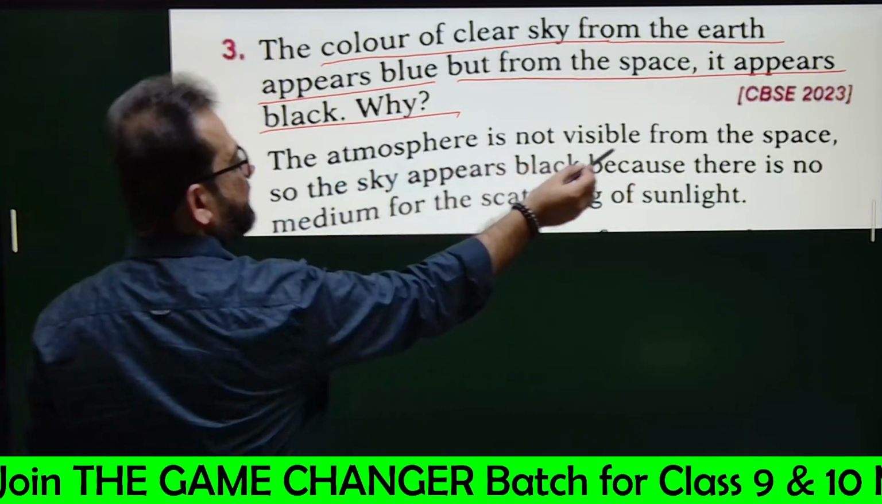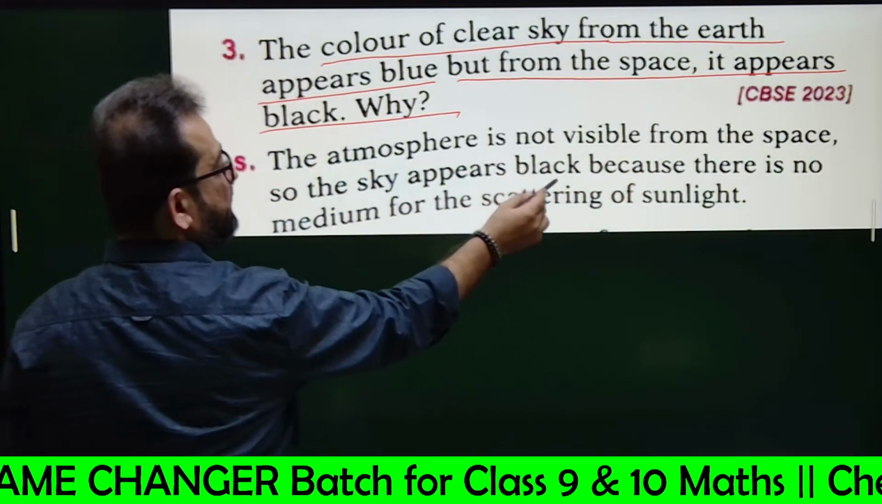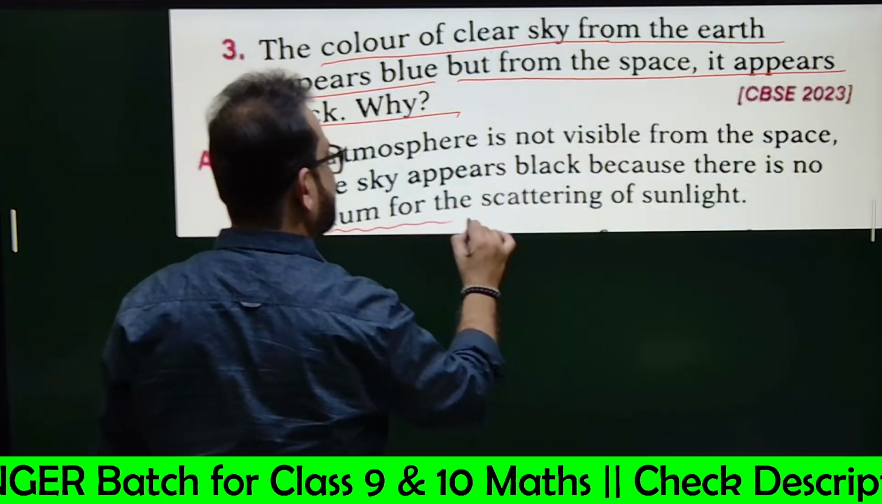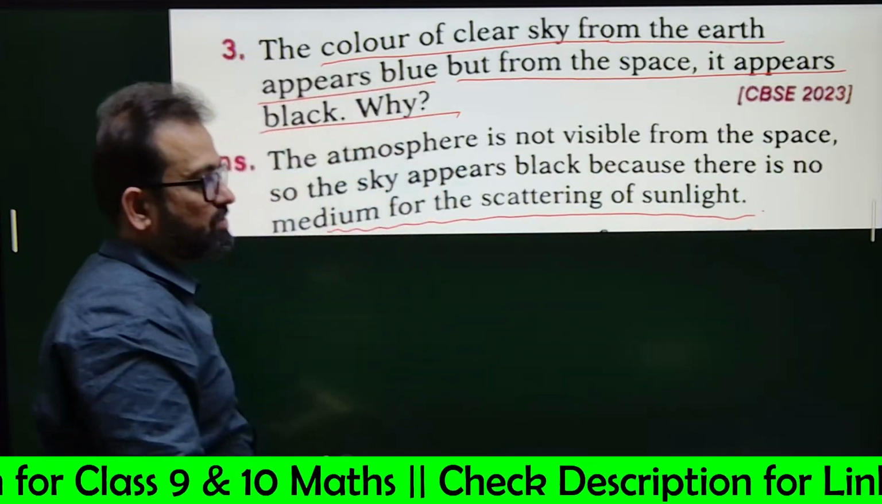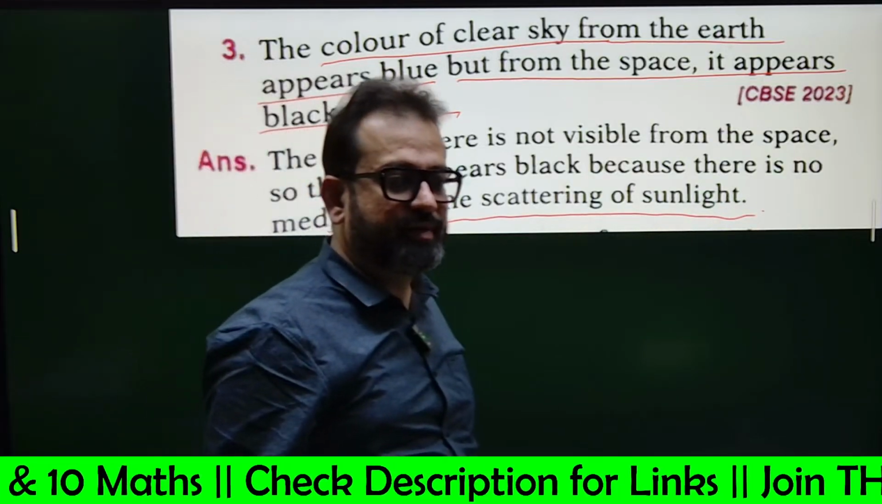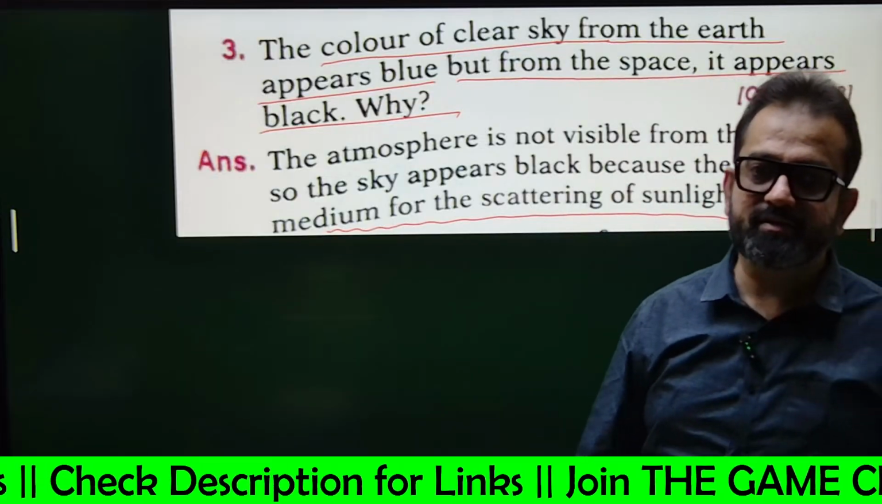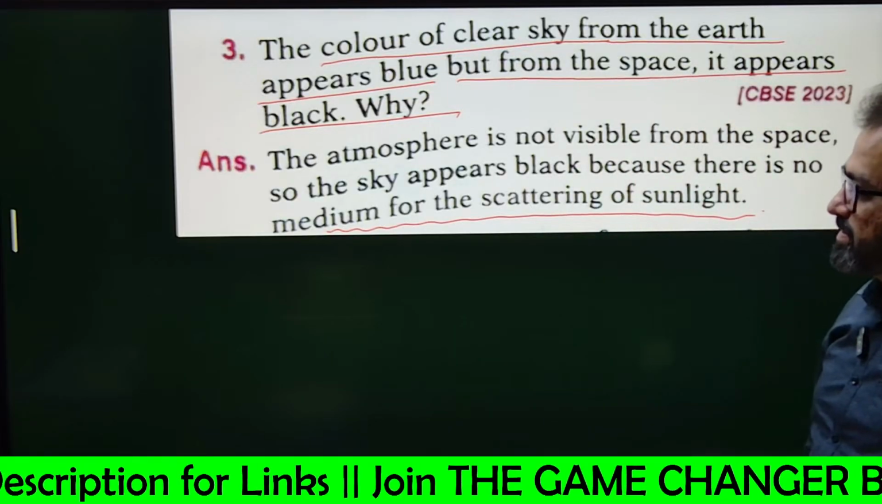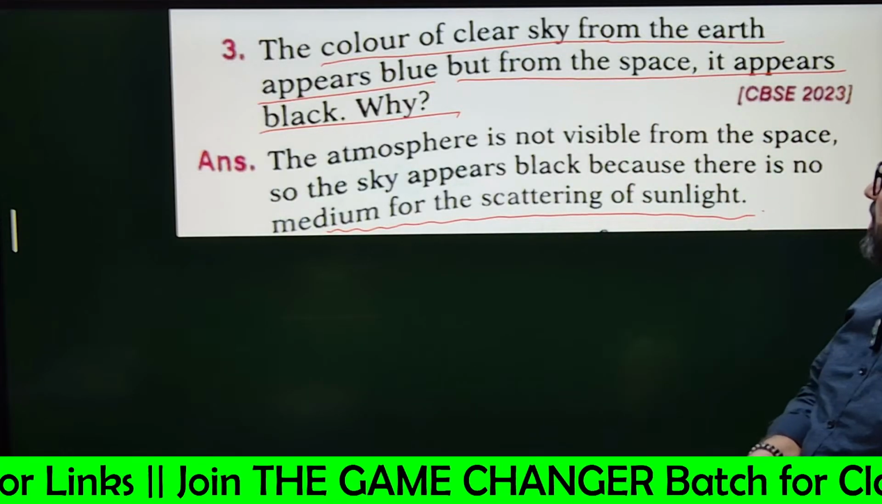Atmosphere is not visible from the space, so the sky appears black because there is no medium for the scattering of sunlight. Yes or no? In the space there is no medium, only vacuum is there. Sunlight does not travel without medium. Okay, sunlight travels in a medium, right? So atmosphere is not visible from the space.